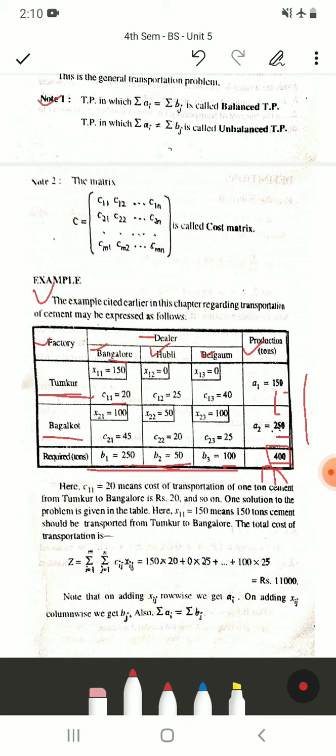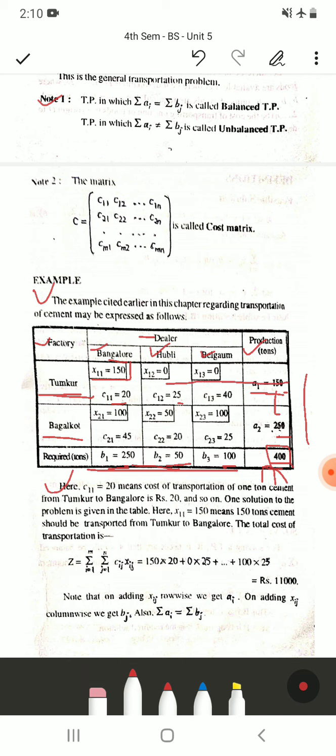And here the cost C11 is the cost of each unit, each ton from Tumkur to Bangalore, which is 20 rupees. Similarly, this is 25, 40 and so on. So the explanation is given, and how to find the cost is also given in this problem. Let me quickly explain. So this is ai, this is bj. In this, whichever is the lowest term, you have to write it in a box. So here 150 is the lowest term, so write it in a box.